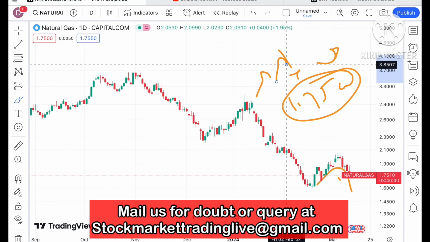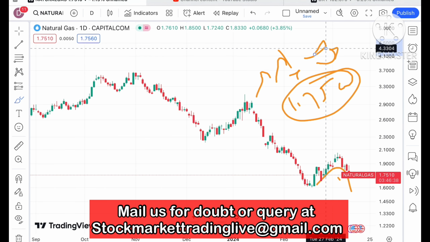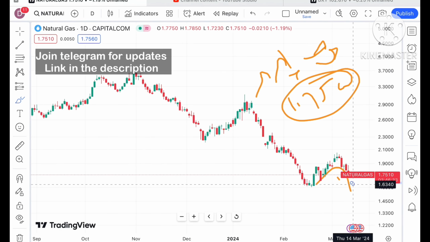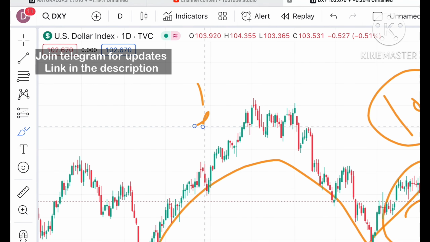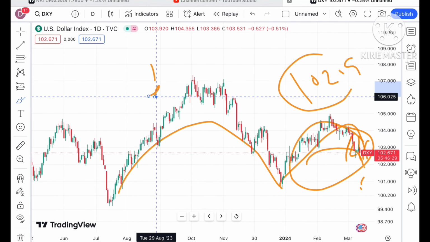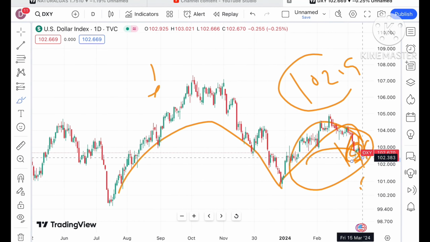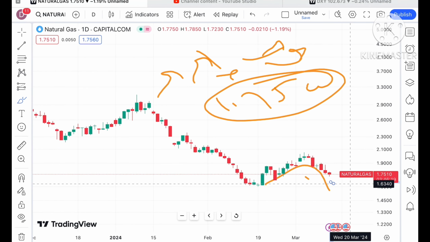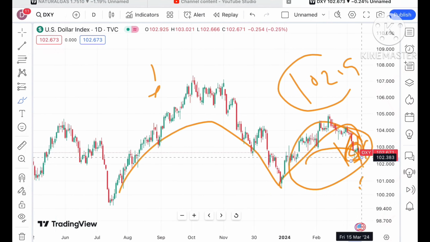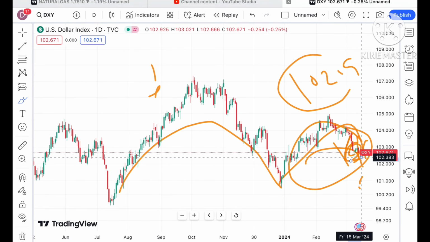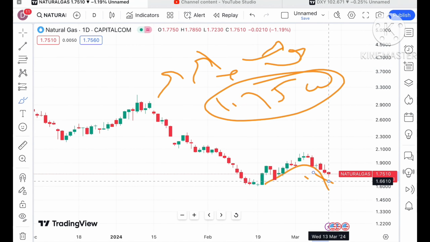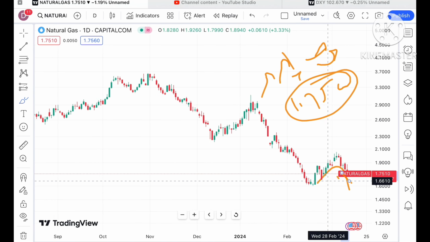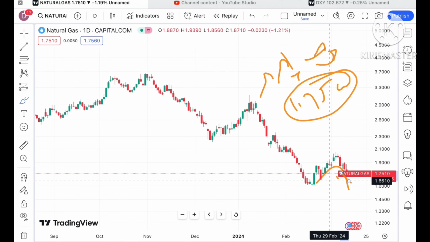As the dollar index started going a little up, that is where we have seen natural gas fall. If you look at the dollar index, you will see clearly how the price tried to go upside. That is where natural gas tried to move upside, otherwise there was a continuous downtrend. If the dollar index goes further upside, there will be a further downfall in natural gas. There are a lot of factors which the price of natural gas depends on.